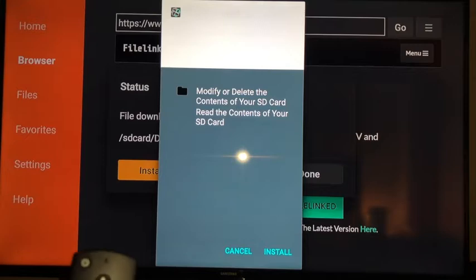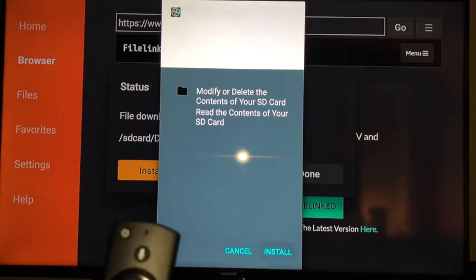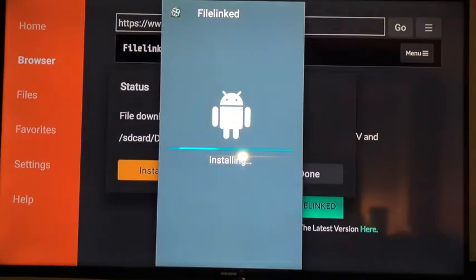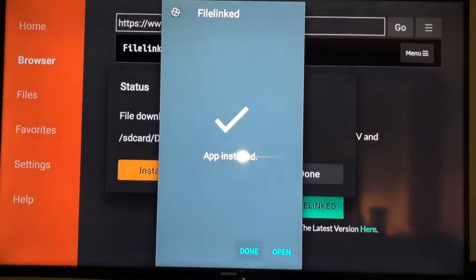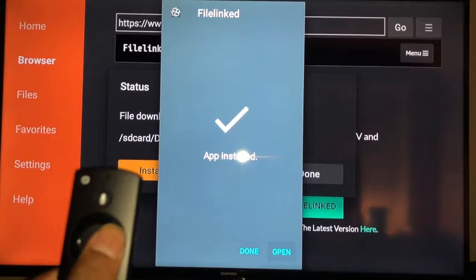Now go down to install. And now that that's installed, we're going to go over to open.